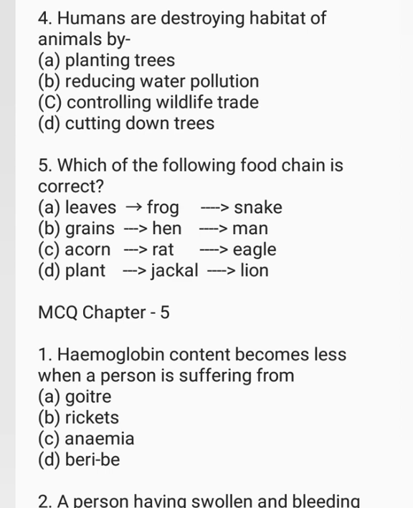Now next question. Humans are destroying habitat of animals by planting trees, reducing water pollution, controlling wildlife trade, cutting down trees. The correct option is cutting down trees. Which of the following food chain is correct? Leaves, frog, snake; grains, hen, man; acorn, rat, eagle; plant, jackal, lion. The correct option is grains, hen, man.